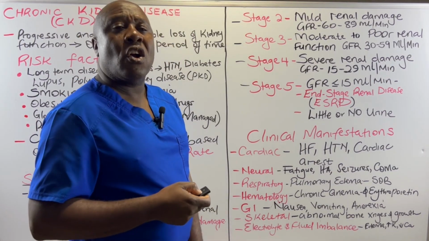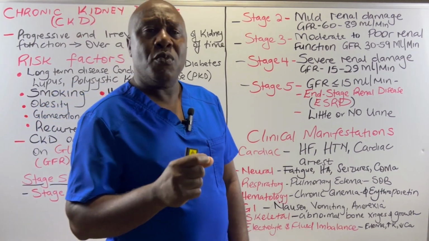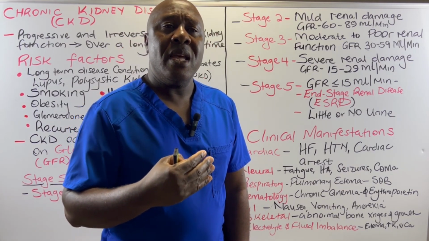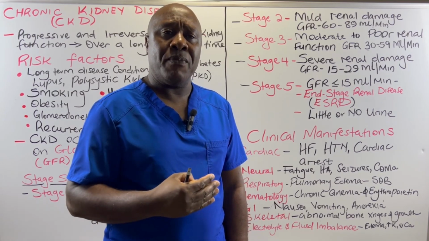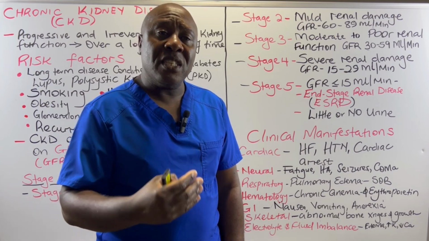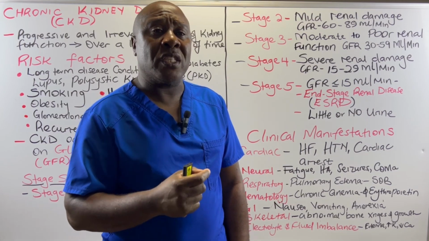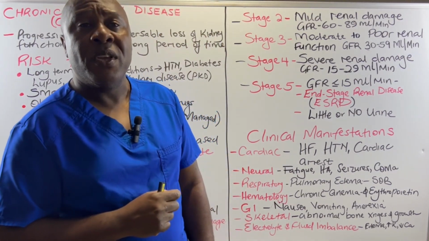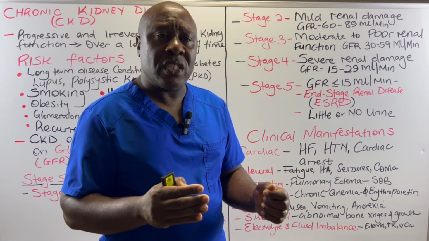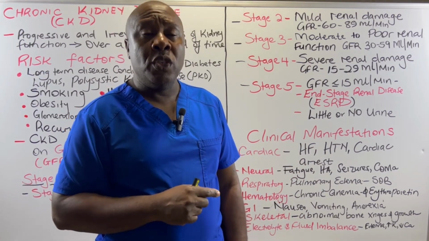So what are the clinical manifestations of chronic kidney disease? Just to remind you, when we started looking at the renal system, we said that any damage to the renal system will also be reflected in the other systems of the body. The other systems of our body are going to be affected as a result of any damage in the renal system. In other words, these systems depend on the renal system. So when you have problems with the renal system, then these systems are also going to develop issues.